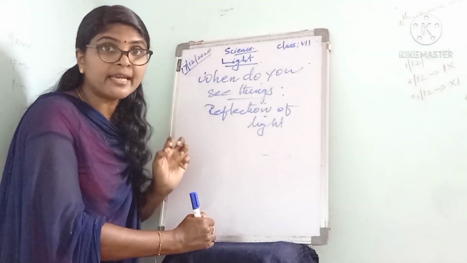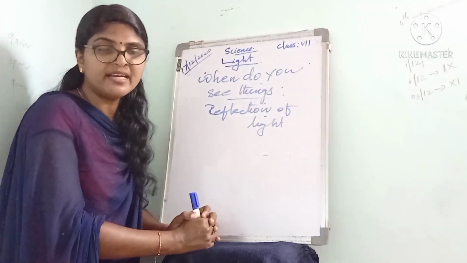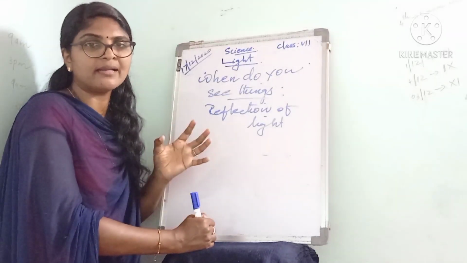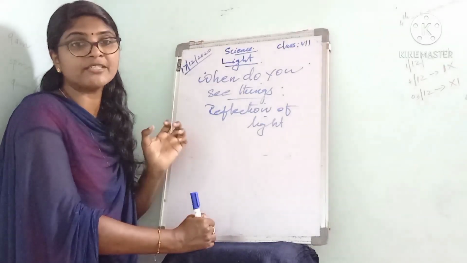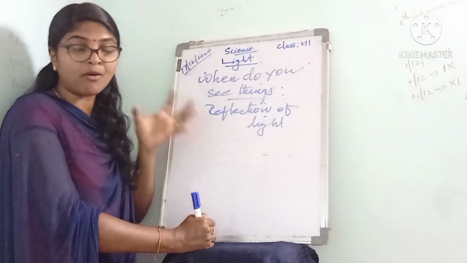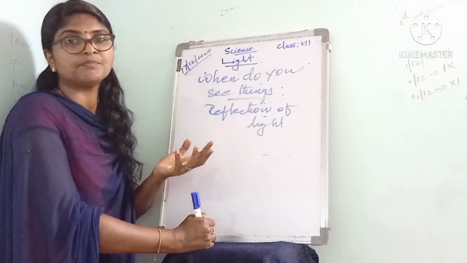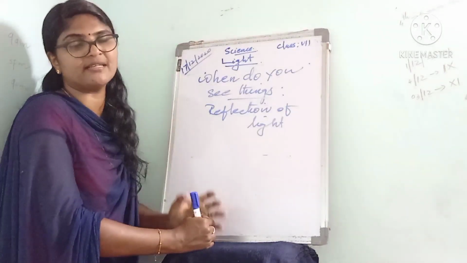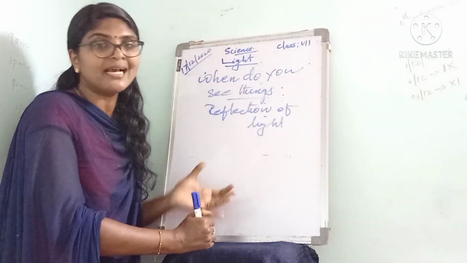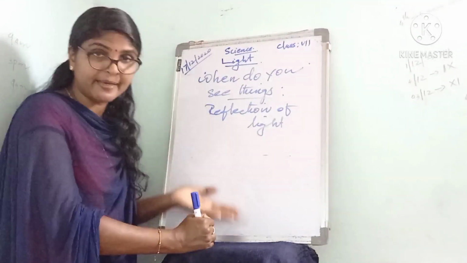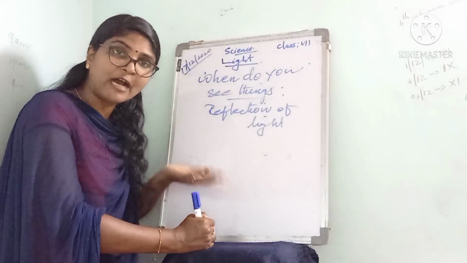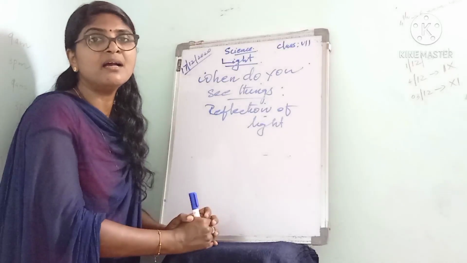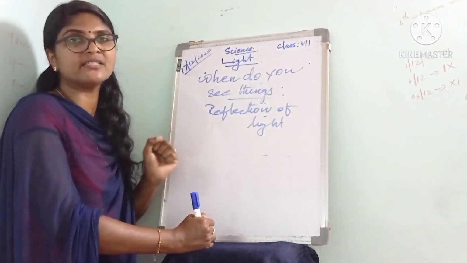What happens here is that light passes from you to the mirror and reflects back to your eyes. That is why we can see ourselves.